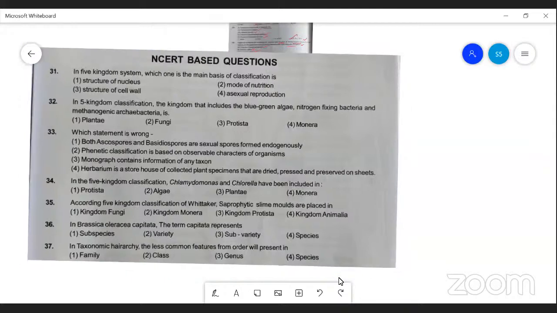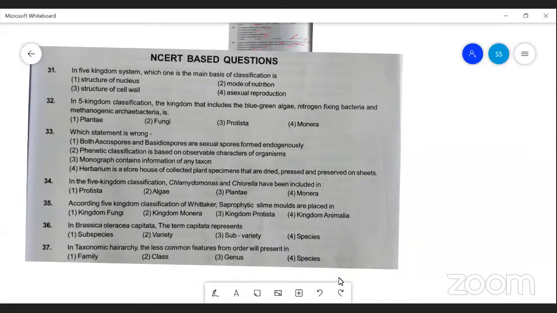Yes. So the questions. Question number 31. In the five kingdom system of classification, what is the main basis of classification? I already pointed out while I was teaching, the five criteria are followed by R.H. Whittaker to propose the five kingdom system of classification. Which one is the main mode? Mode of nutrition is the main basis of classification.